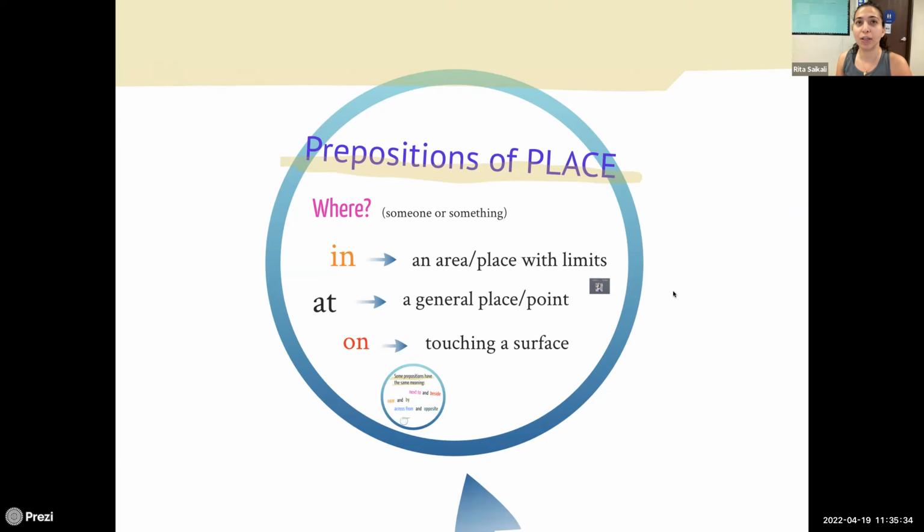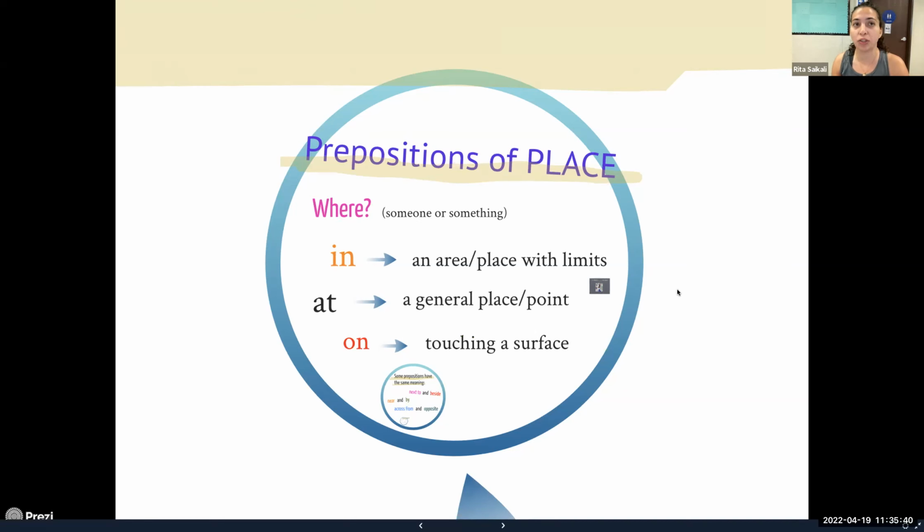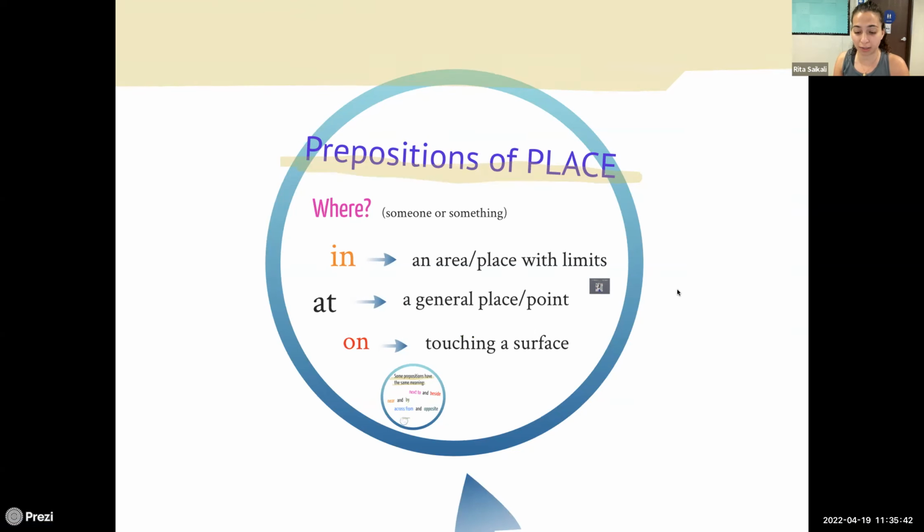Prepositions of place. A lot of the prepositions cross over from time to place to direction, okay? So we saw that on time, we had in, at, and on as well. But when we're talking about a place, in is between two things, okay? At is at a certain point, and on is touching a surface, okay?